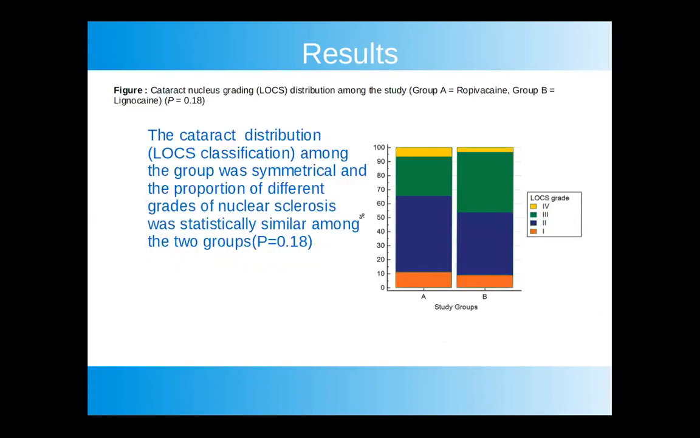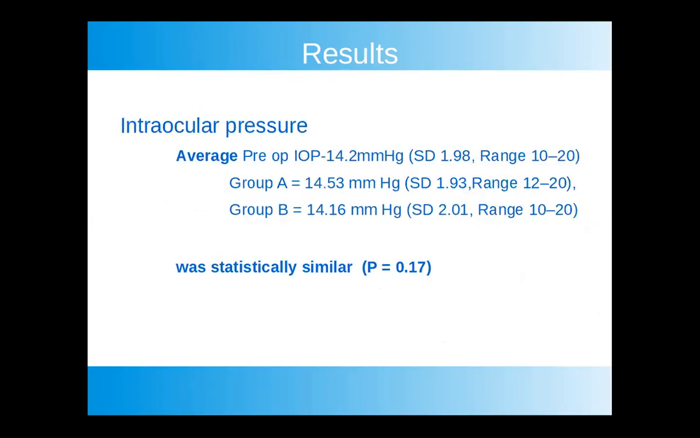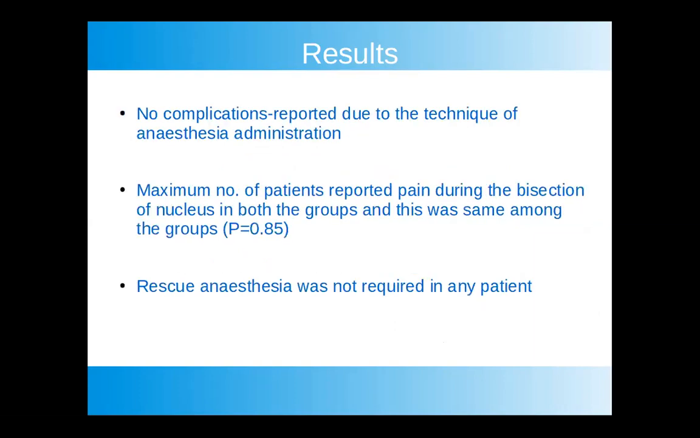The cataract distribution among the group was also symmetrical, and the proportion of different grades of nuclear sclerosis was statistically similar among the two groups. The intraocular pressure in group A was 14.53 millimeter mercury and group B was 14.16 millimeter mercury, and this was statistically similar. No complications were reported due to the technique of anesthesia administration.